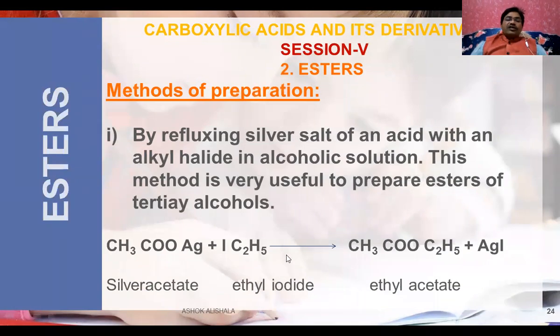When this is dissolved in alcohol and refluxed, which means heating in a flask and using a distillation process, you will get ethyl acetate and the halide. This is one method of the preparation of esters.